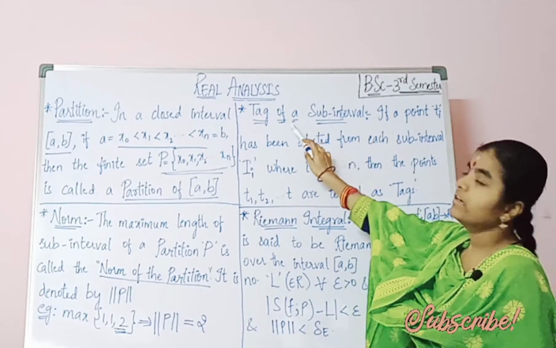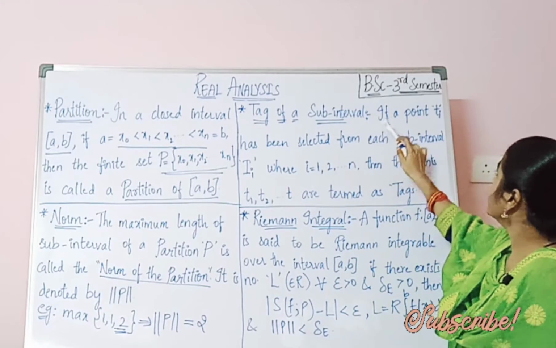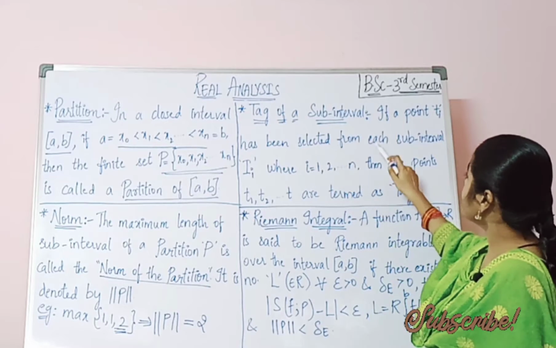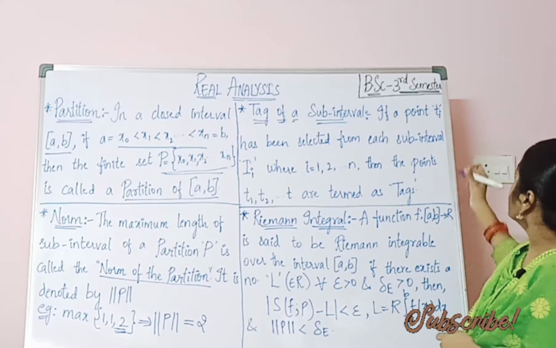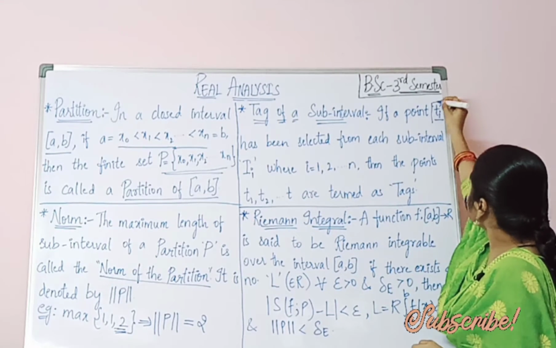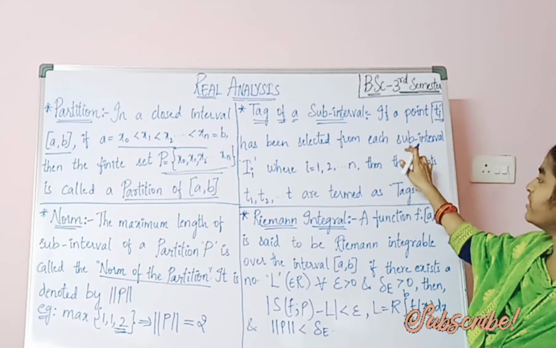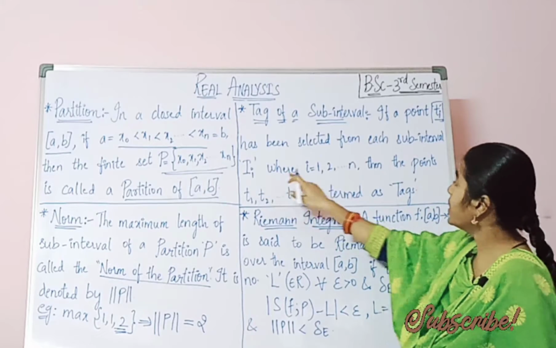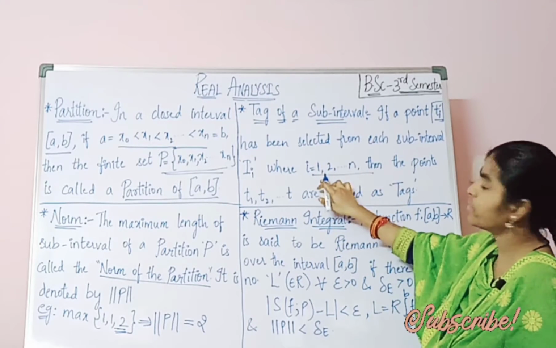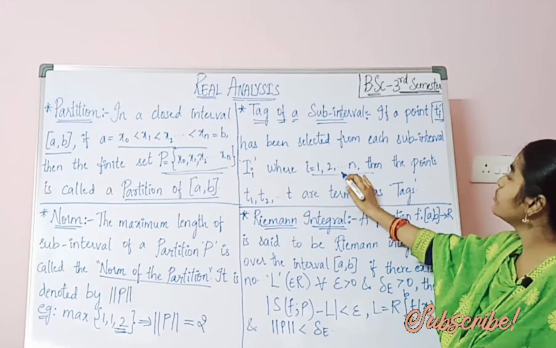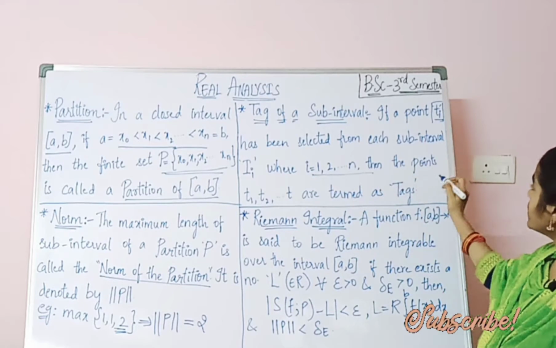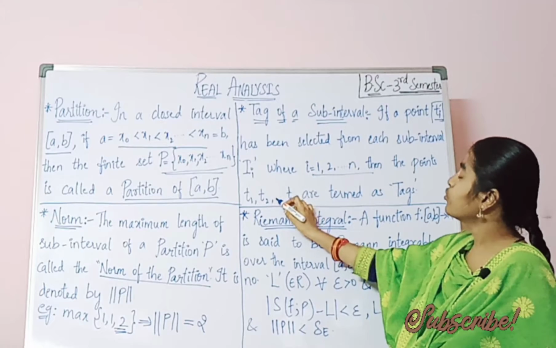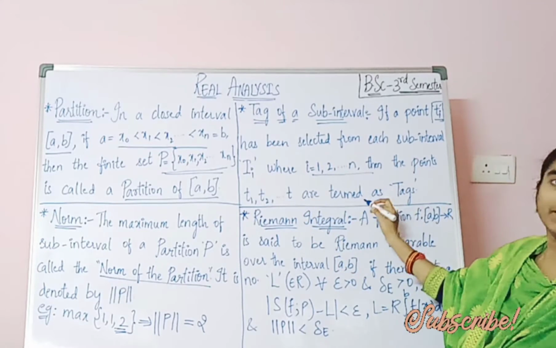Next, tag of a subinterval. If a point Ti has been selected from each subinterval, so here this point Ti is selected from each subinterval I_i, where small i equals 1, 2, and so on up to n, then the points T1, T2, and so on up to Tn are termed as tags.